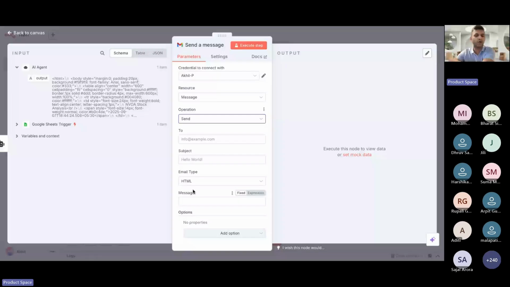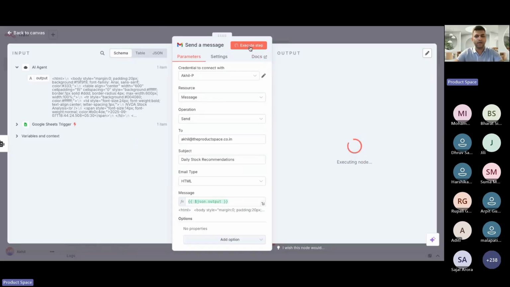Two is whom you want to send it to. Right now, I have not configured this as a dynamic output. So for now, I'm just going to write my mail ID. So let me just type it in. All right, subject, let's say, let me add this custom subject as daily stock recommendations, right? And since you see that my output is HTML, let's send this HTML output and see what you get. Now everything is set up. I'll just go ahead and send this.